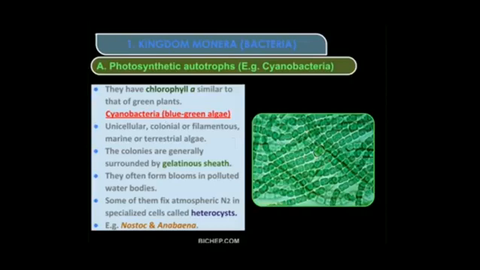Many are present, living in the colony. Or filamentous, forming a thread-like structure. You can see they are forming a thread-like structure. So filamentous, a filament-like structure. Marine or terrestrial algae.